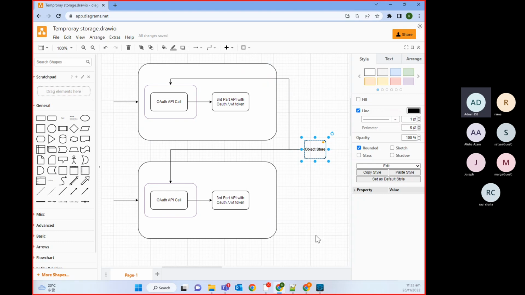So what will you do if you want to store temporary data there? Any idea? I think in that case we need to buy a cache solution, a third-party solution. Yes, correct. In the market, we have multiple third-party cache solutions. Okay, just give me one.